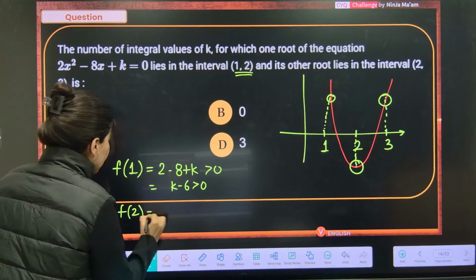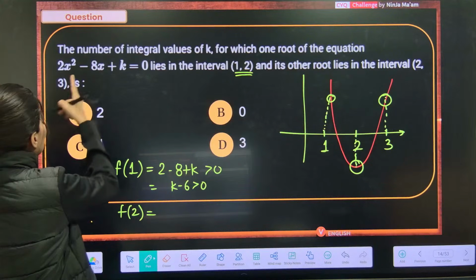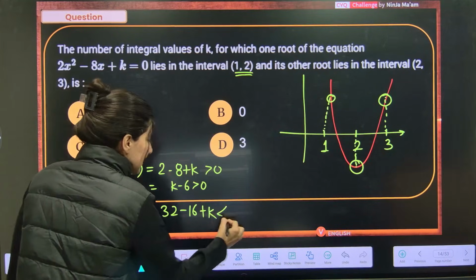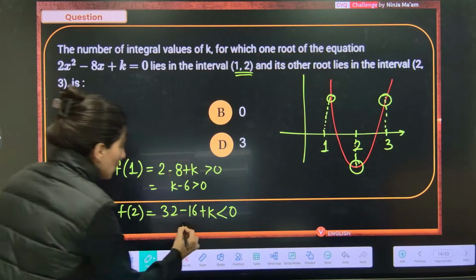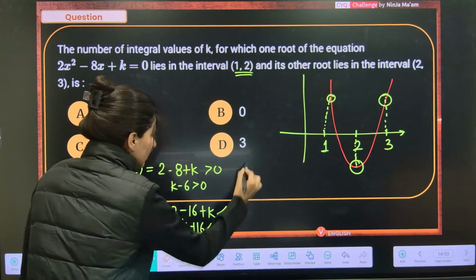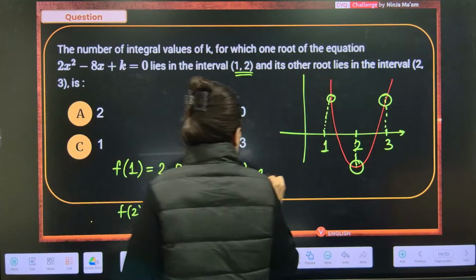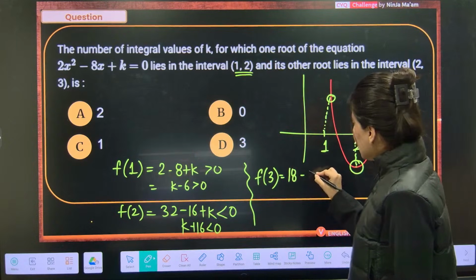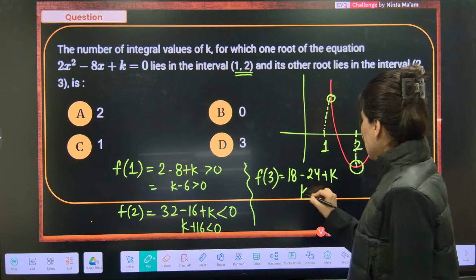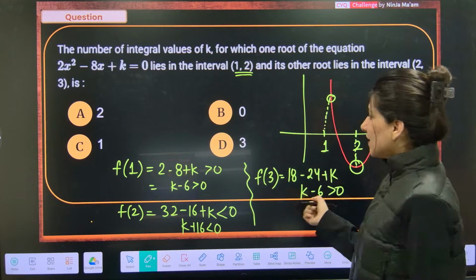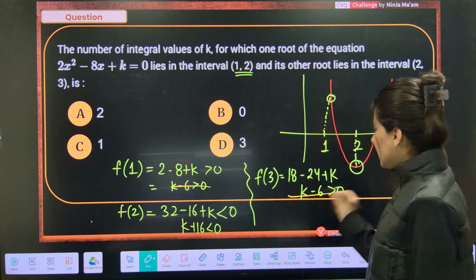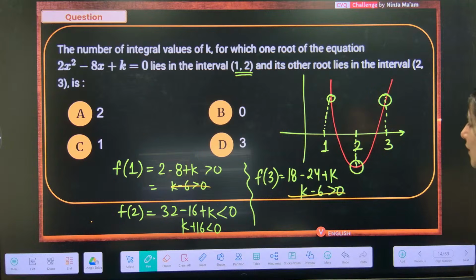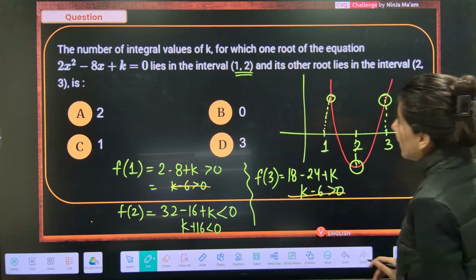F of 2, so 4 4s are 16, 16 2s are 32, minus 8 2s are 16 plus k is negative, so k plus 16 is negative. And f of 3, 3 3s are 9, 9 2s are 18, minus 8 3s are 24 plus k, so k minus 6 again is positive. This is the same thing we get from f of 1. These two are the same. Now the number of integral values of k is what they are asking.